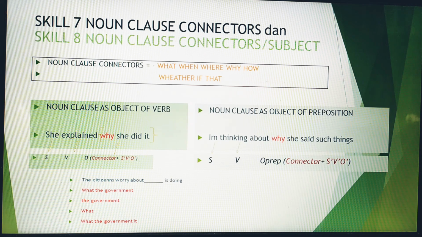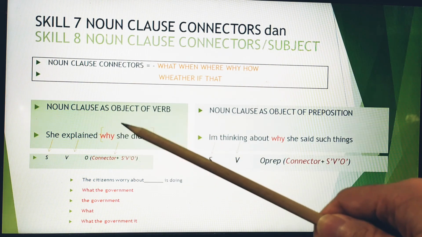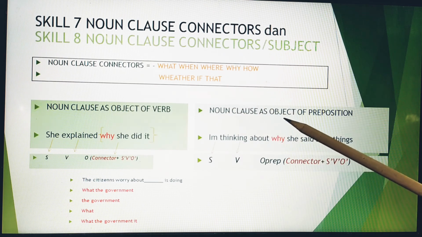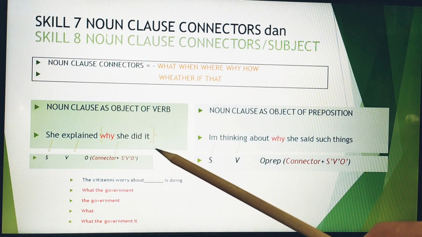Take a look at the example: noun clause as the object of verbs, and also noun clause as the object of preposition. Take a look at this one: She explained why she did it.